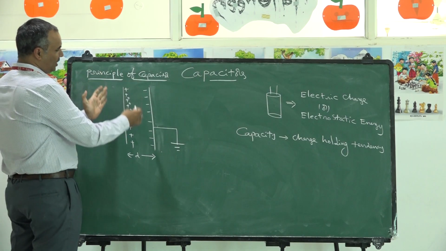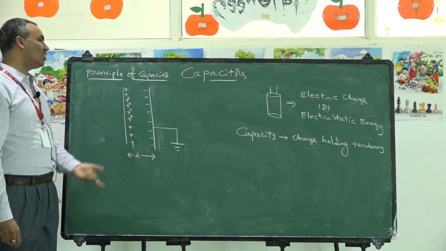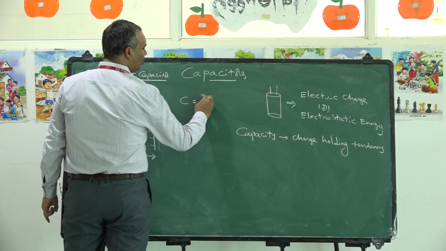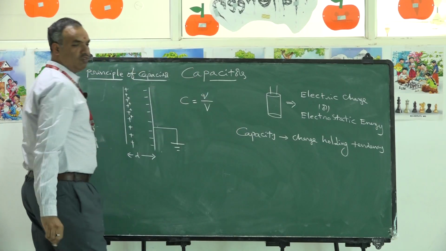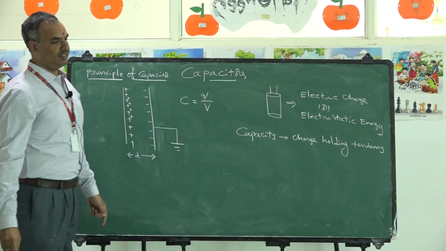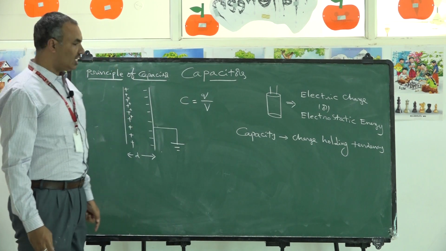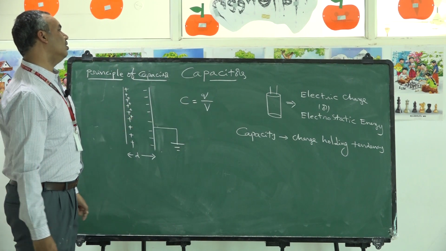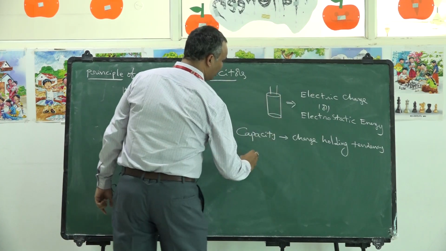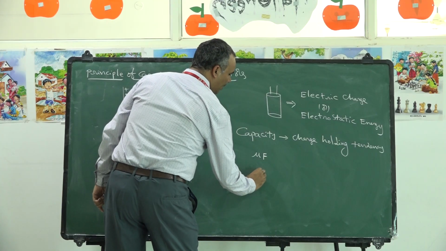So what is the capacitance of this capacitor? Let us understand. In order to calculate the capacitance, what is the formula? Capacitance of a capacitor is calculated by C is equal to Q by V, as we discussed. What are the units? Farads. Generally, farad is a very big unit. That's why in practical usage, capacitance can be represented in either microfarad or picofarad.